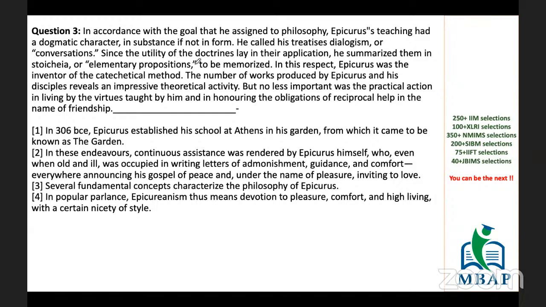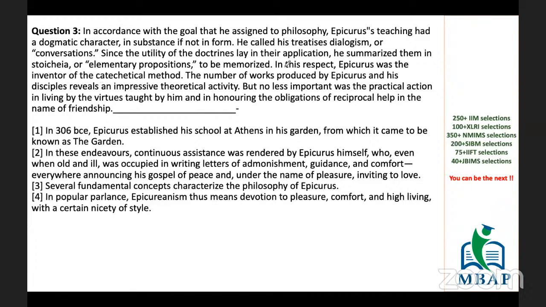Since the utility of the doctrines lay in their application, he summarized them in stoichia or elementary propositions to be memorized. In this respect, Epicurus was the inventor of the catechetical method. It means something related to teaching of religion. The number of works produced by Epicurus and his disciples.